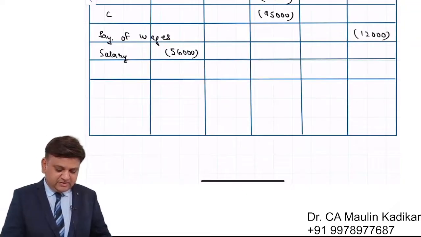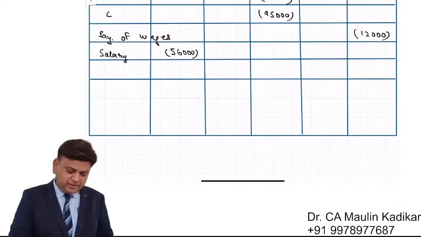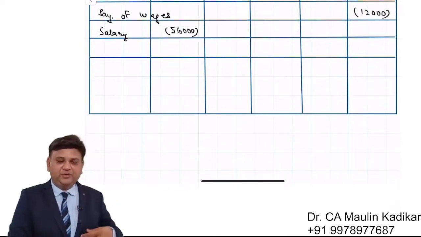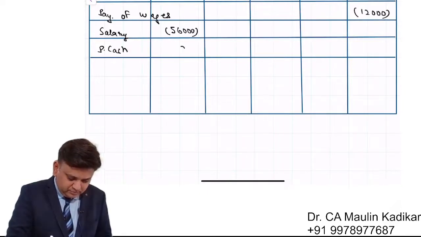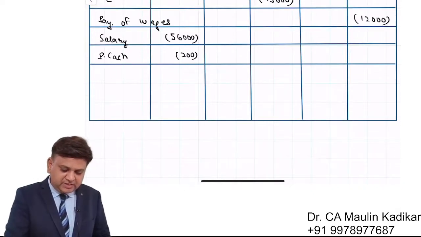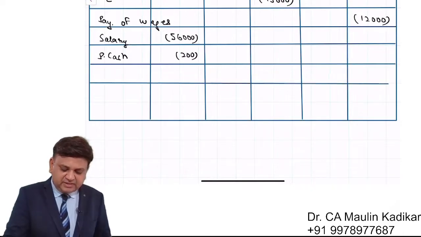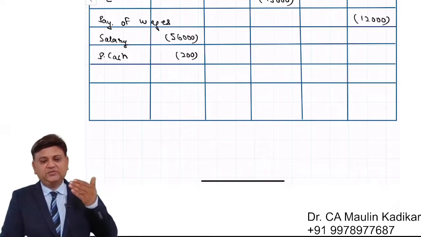So the information is given that, through petty cash, withdrawal is made. So petty cash withdrawal, it is 200. Dear students, basically what happens, this is given a technical name as a contra entry, wherein from the bank the cash is withdrawn.